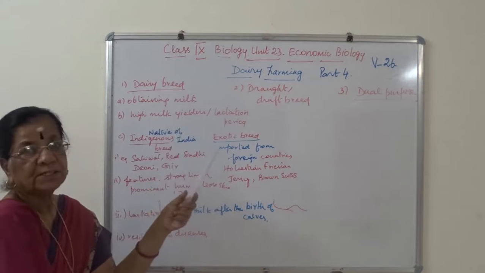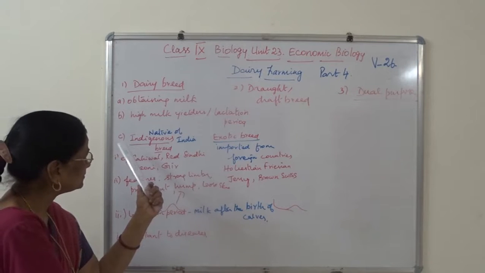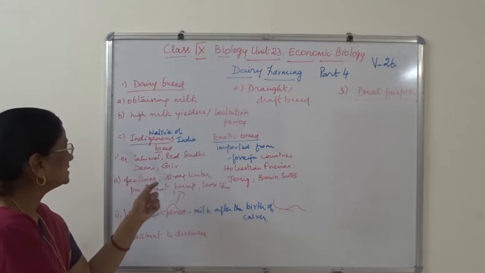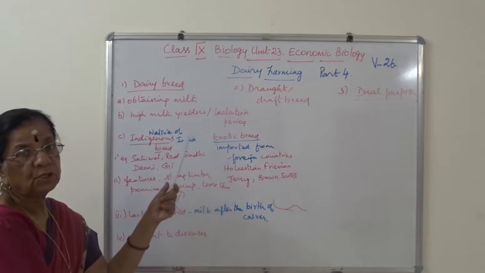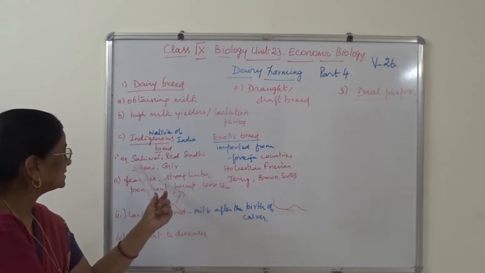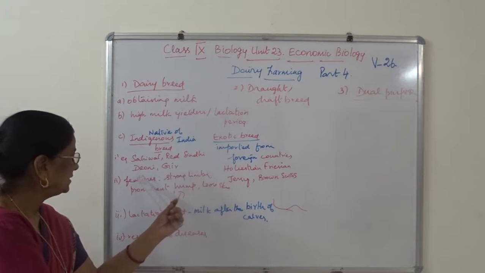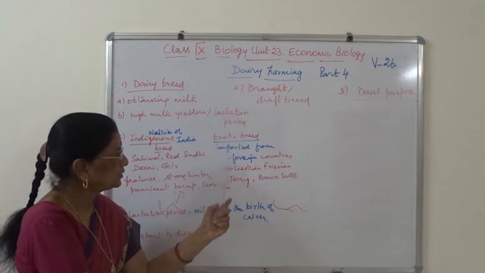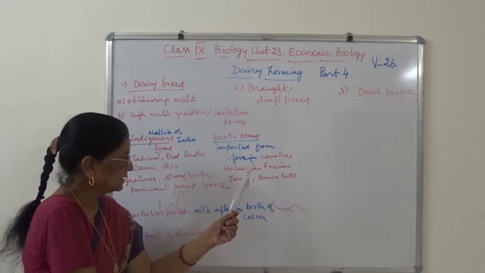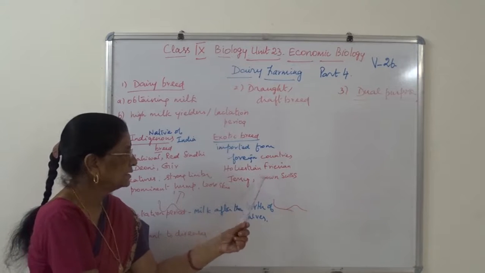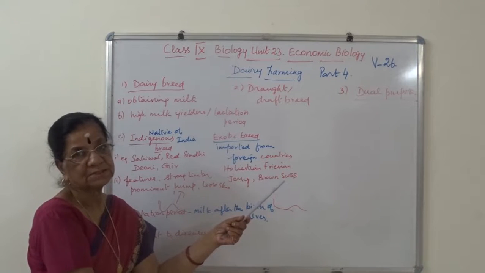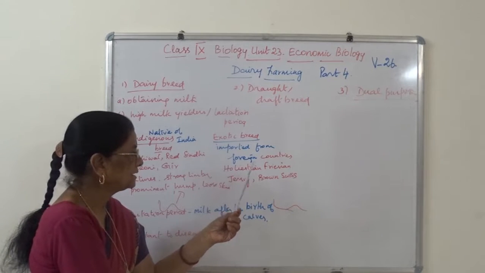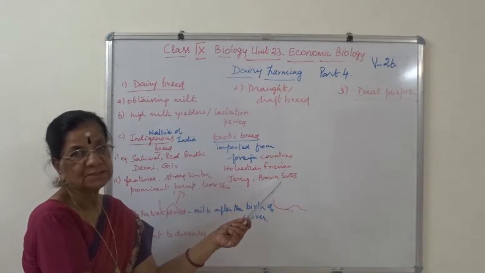And it is of two varieties. One is called indigenous breed, another one is exotic breed. And this indigenous breed is native of India. Examples: Sahiwal, Red Sindhi, Deoni and Gir. Whereas exotic breed, they are imported from foreign countries. Again examples: Holstein, Friesian, Jersey and Brown Swiss. Different examples are given in the textbook, that we will do.